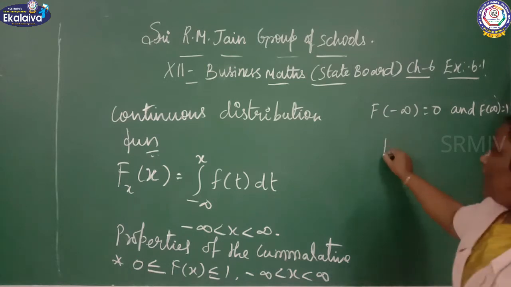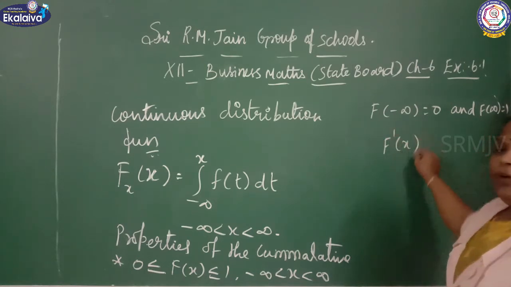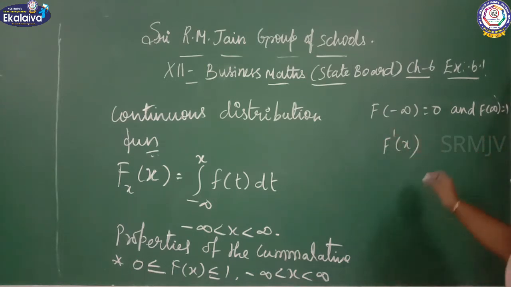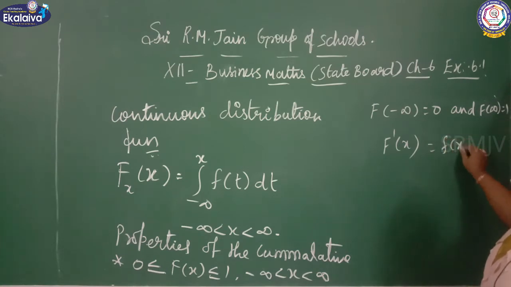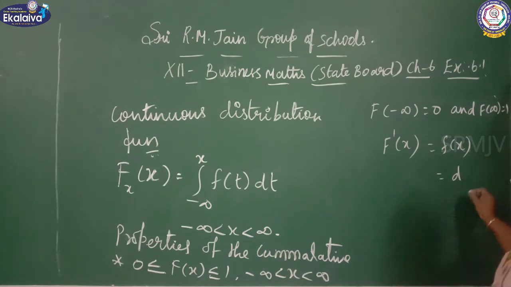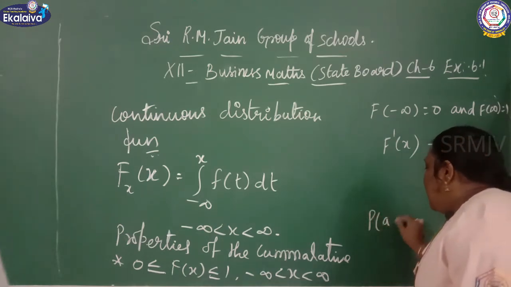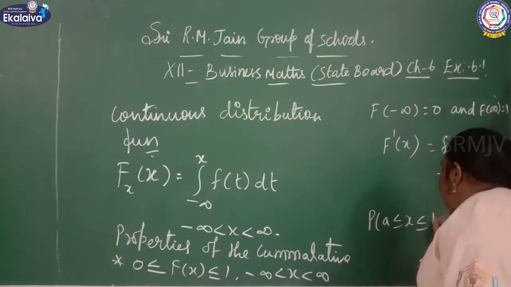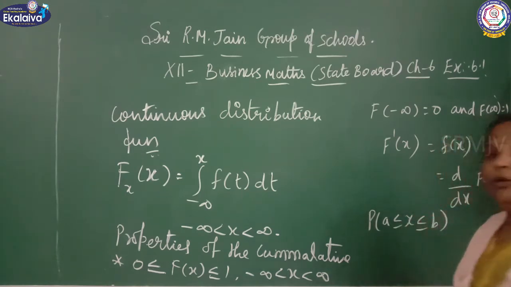Suppose F dash of x, we should find out f of x. F dash of x is nothing but the differentiation, d by dx of F of x. And P of a less than or equal to x less than or equal to b, you should find out using the cumulative function.